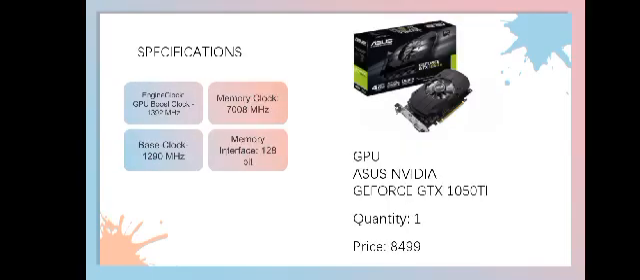Next is my GPU, Asus NVIDIA GeForce GTX 1050 Ti. Price is 8499. Engine clock, GPU boost clock 1392 MHz, memory clock 7008 MHz, base clock 1290 MHz, and memory interface 128 bit.